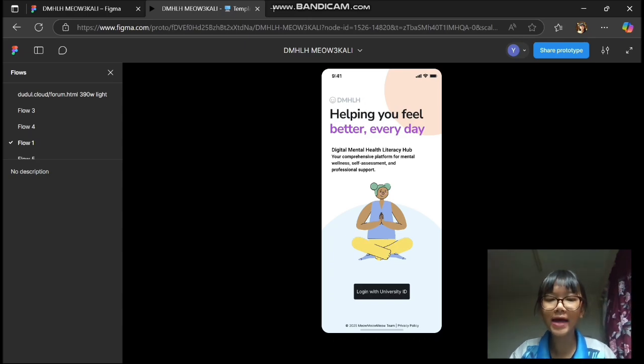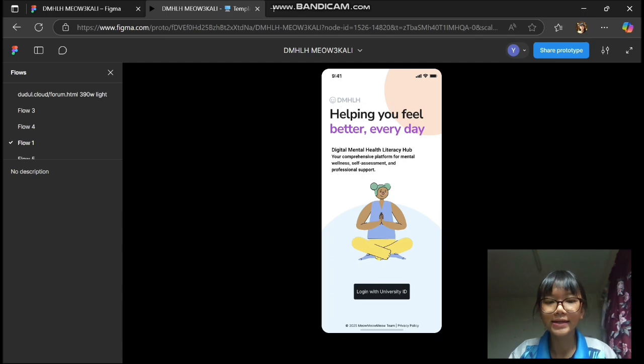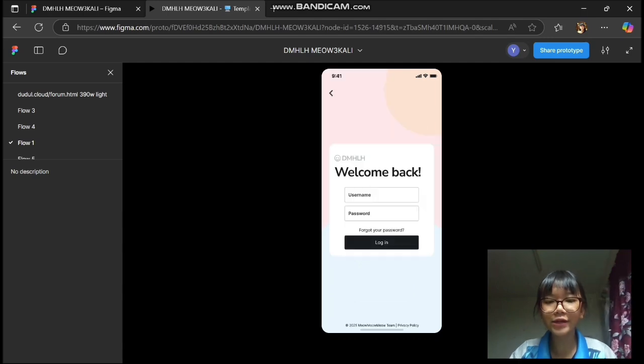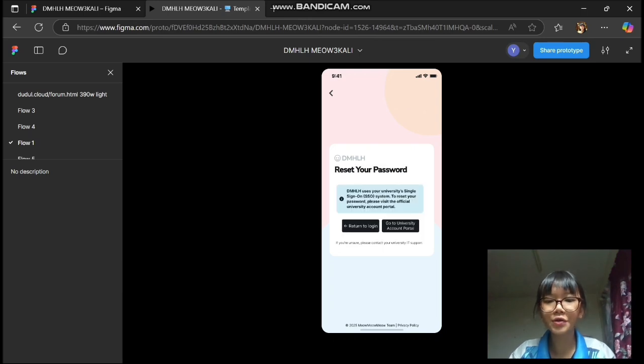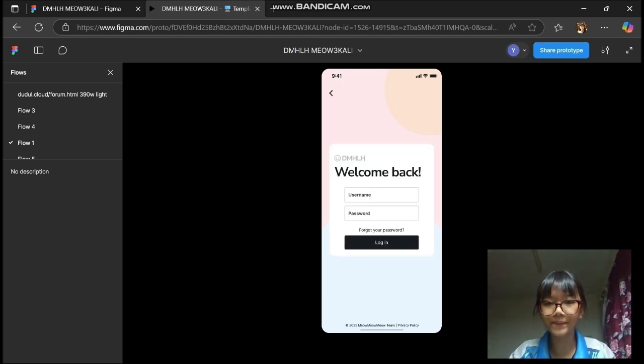First, the user opens the app landing page and can view the privacy policy for transparency. Next, they tap Login with University ID to start the secure SSO process. On the login page, they can choose Forget Your Password, see the guidance to reset it through the university portal, and a warning message about being redirected. Here we will go back to the login.